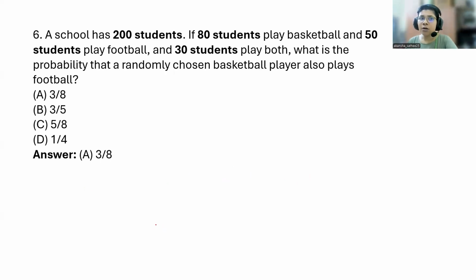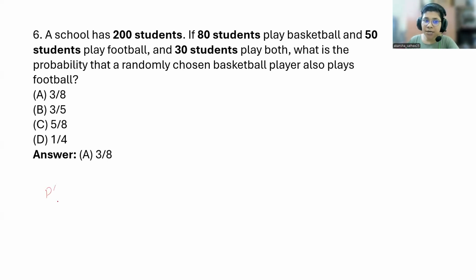Simple. Next, a school has 200 students. If 80 students play basketball, 50 students play football, and 30 play both, what is the probability that a randomly chosen basketball player also plays football?